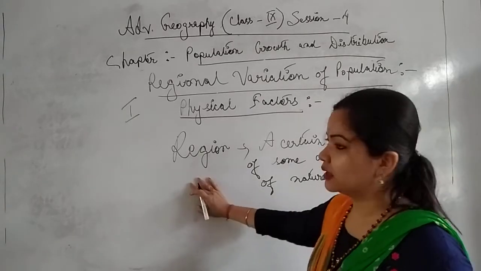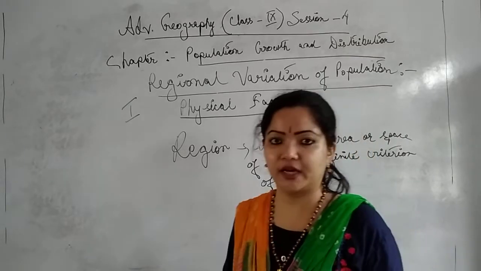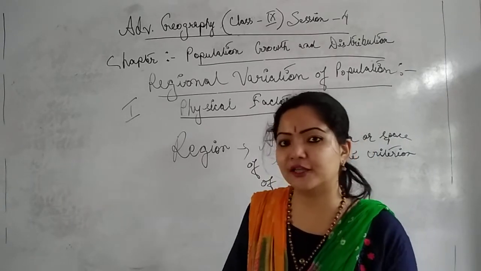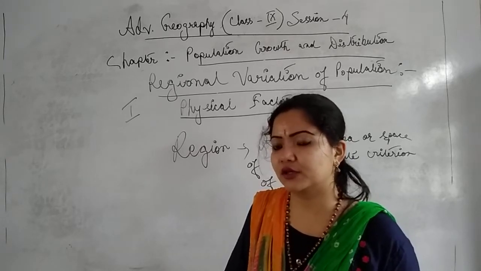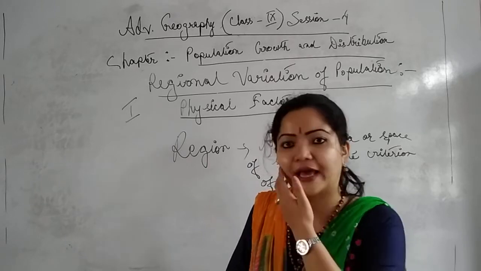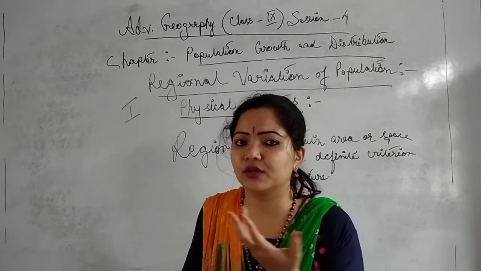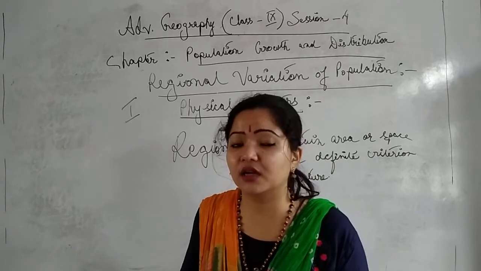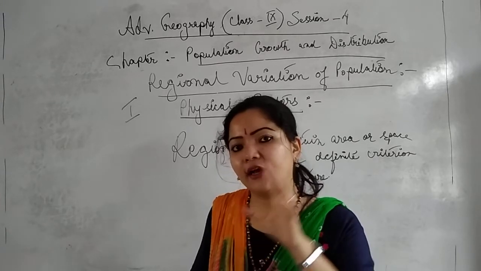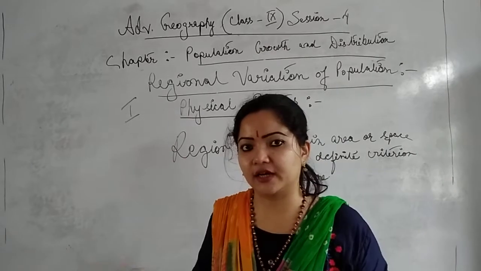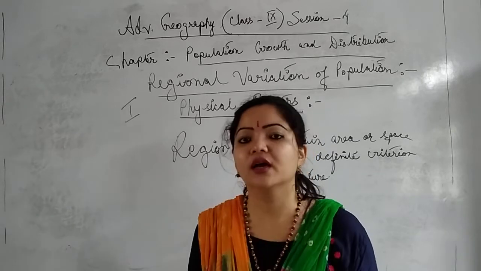That means a region can be classified on the basis of some kind of natural criteria, such as the physical factors, such as topography, the landforms, the natural vegetation, the climate. All these are physical factors. Depending on these physical factors, the criteria of that particular nature, we can divide the whole of the earth into some smaller regions.